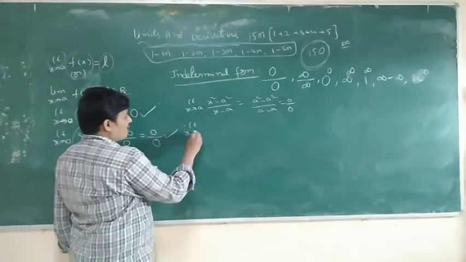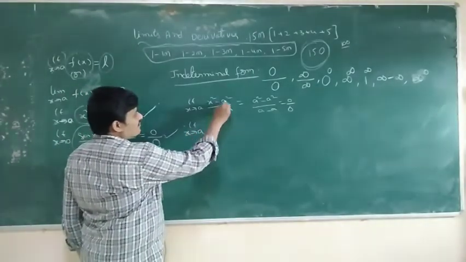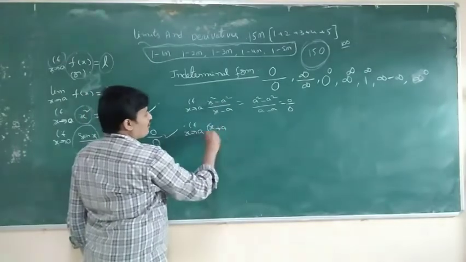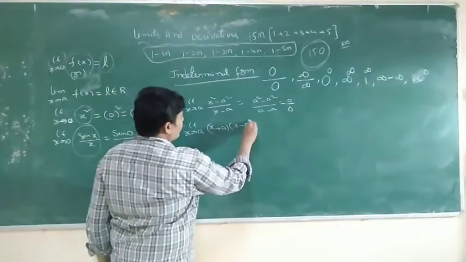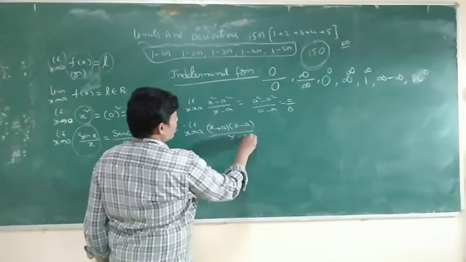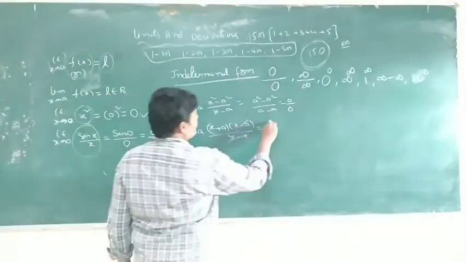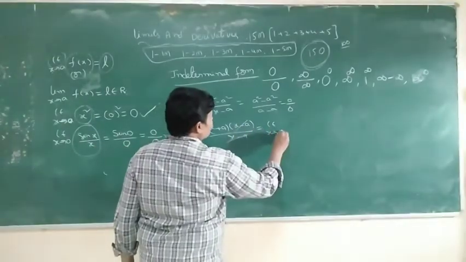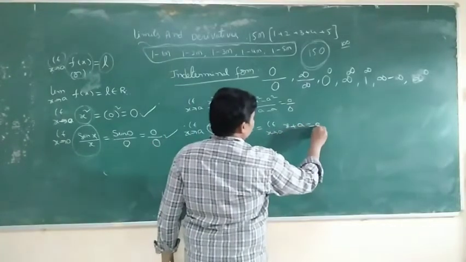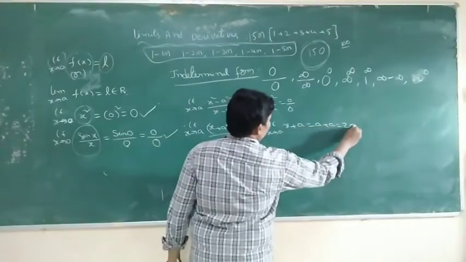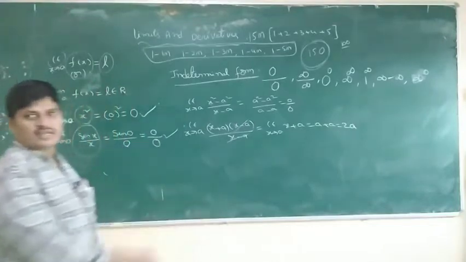Using the formula a square minus b square equals a plus b into a minus b, we get x plus a into x minus a by x minus a. x minus a cancels. So limit x tends to a, x plus a, equals a plus a, which is 2a. So we get the answer.